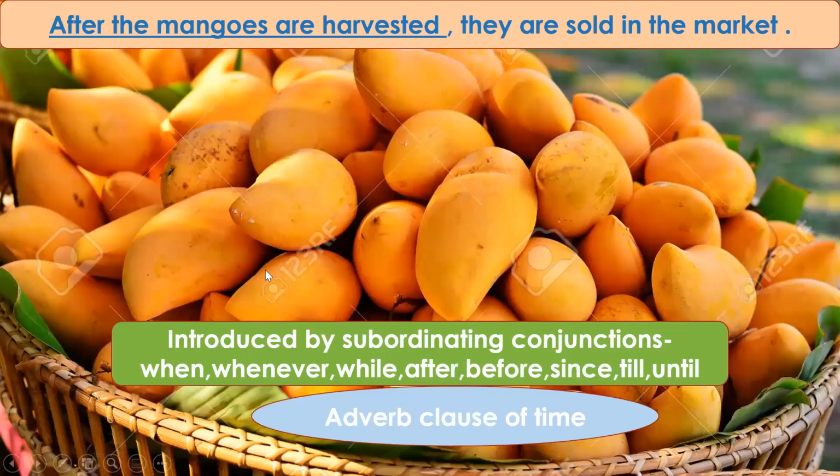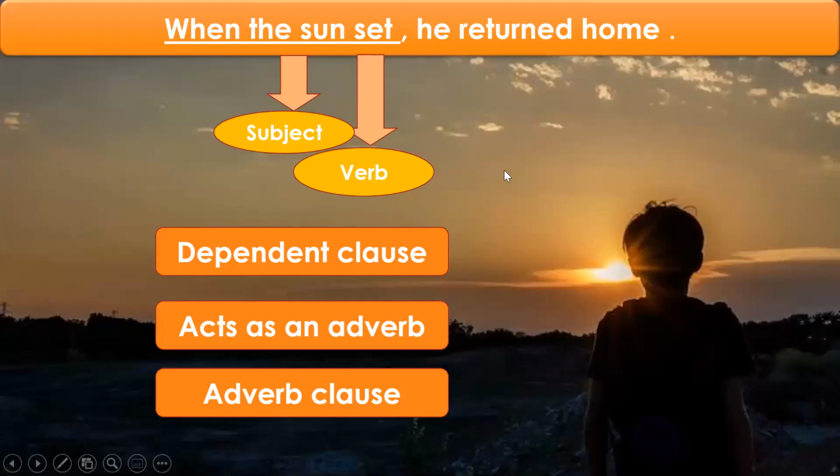You will also notice that in this sentence, after the subordinate clause, there is a comma. We will discuss this comma, this punctuation, later on. So you understood how this is an adverb clause because it is telling us something more about the verb returned. And one more thing, when is a subordinating conjunction. So that is why this is an adverb clause also, because it is introduced by the subordinating conjunction when.